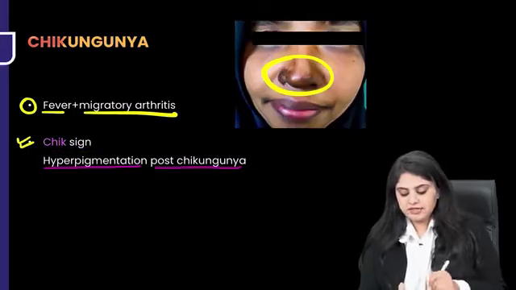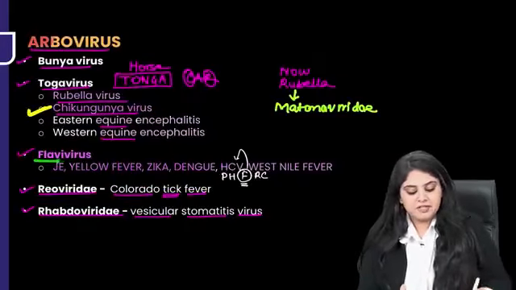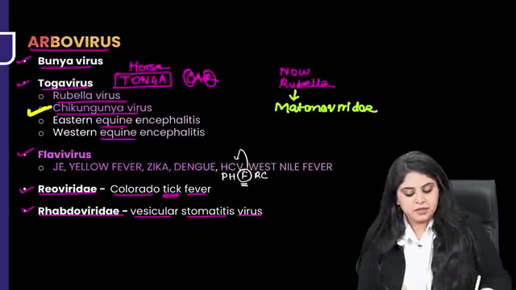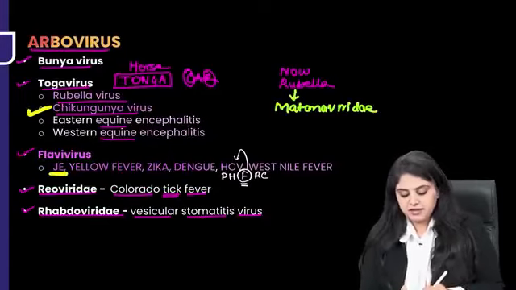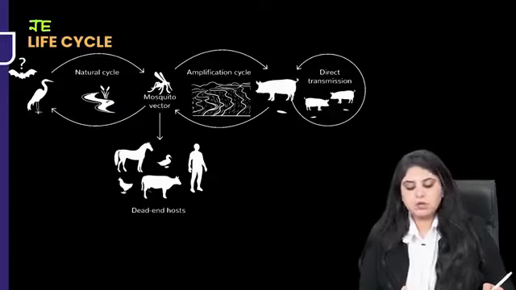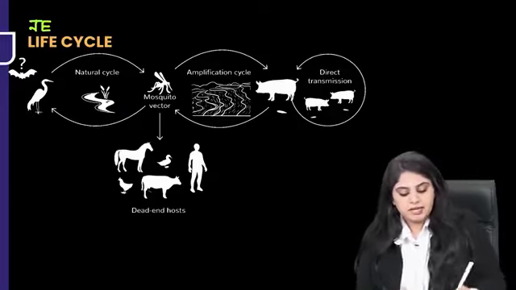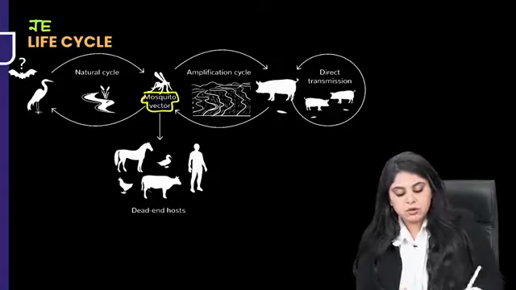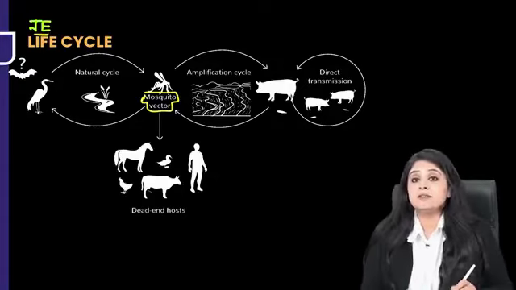So chikungunya is done. Now let's go on to the Flaviviridae family. Under this, the first one that I want to teach you is Japanese encephalitis. I've tried to make one flashcard for Japanese encephalitis. So what all do you see over here? Number one, I can see a mosquito, and I know the mnemonic Japanese and Western females are cute.